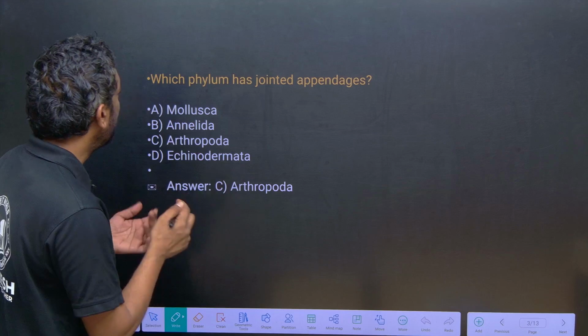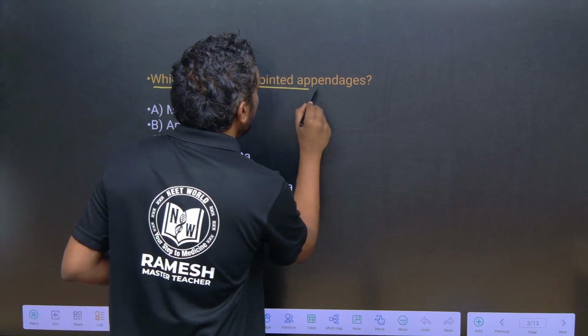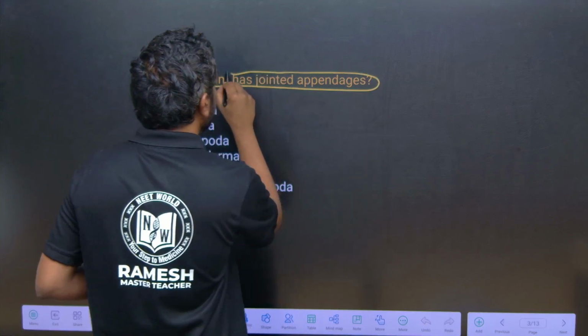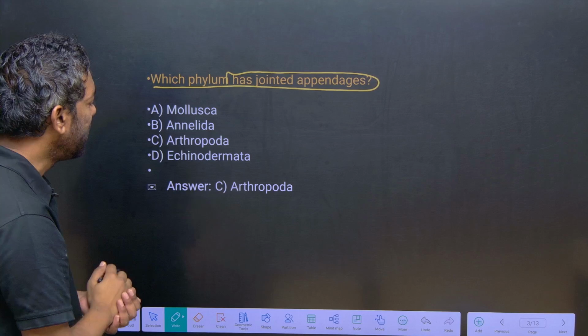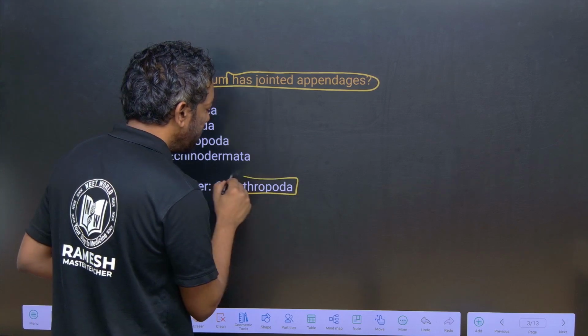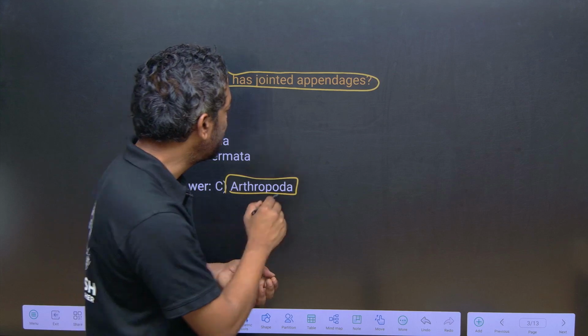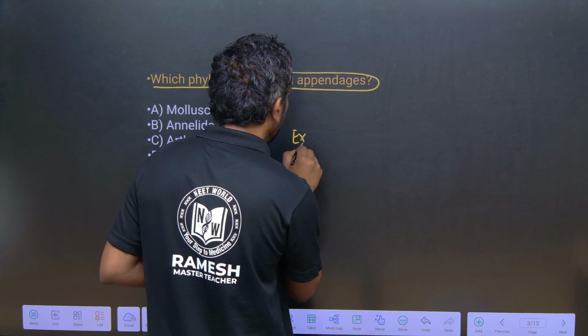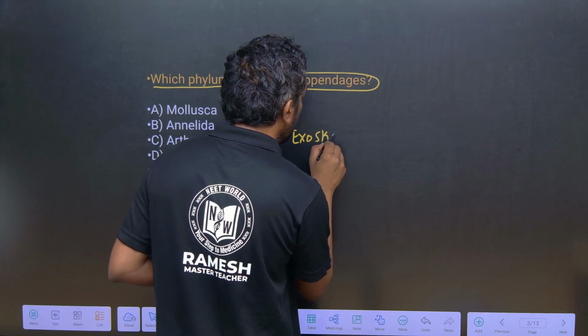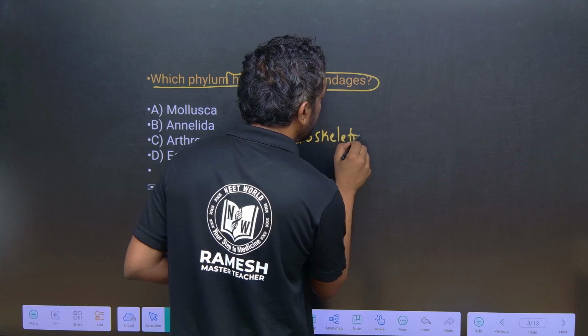And the next question: which phylum has jointed appendages? Guys, here it is Arthropoda. The main feature of Arthropoda is exoskeleton.